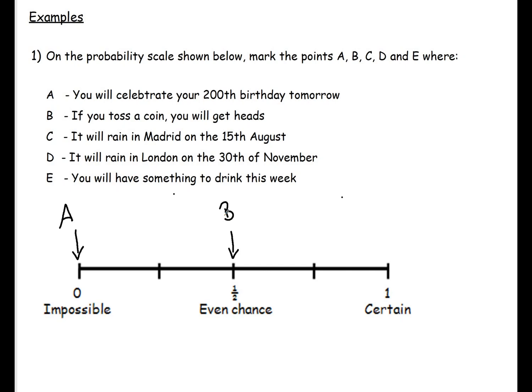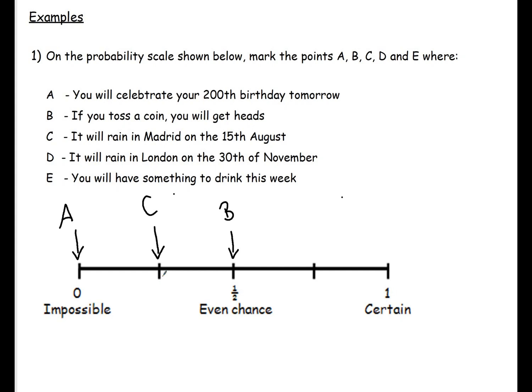C, it will rain in Madrid on the 15th of August. It's hot and dry in Madrid in the summer, so it's very unlikely to rain. So that would go along here. But as we don't have any exact numbers, I'm going to place it there, which is around about a quarter. D, it will rain in London on the 30th of November.